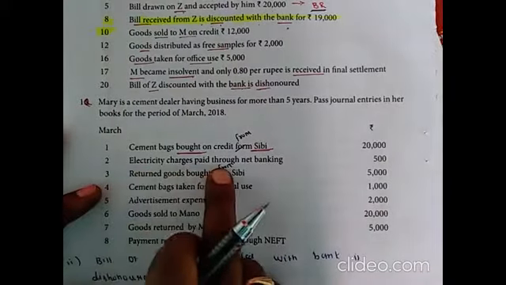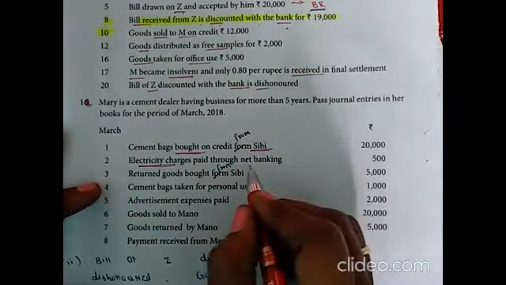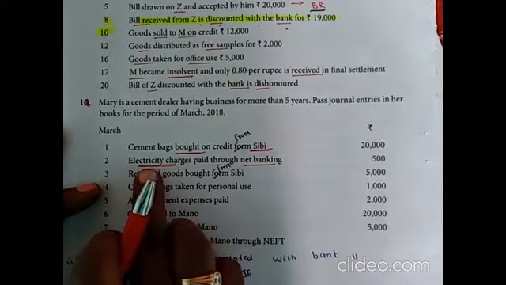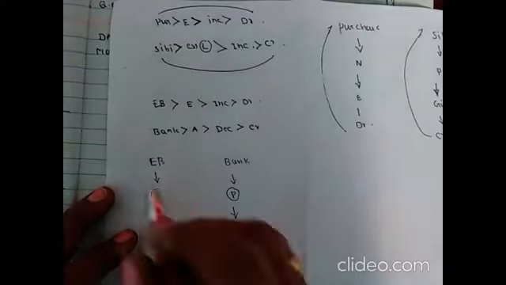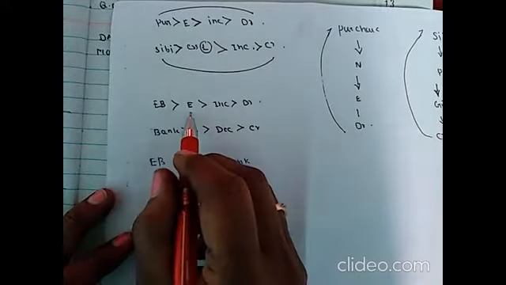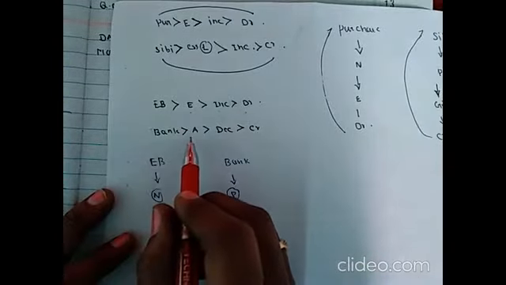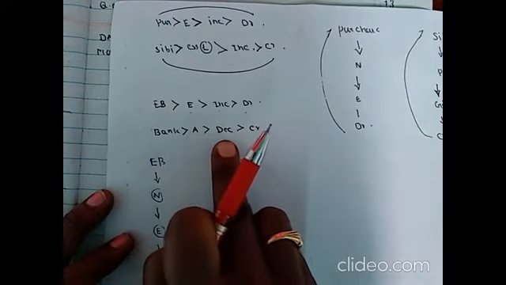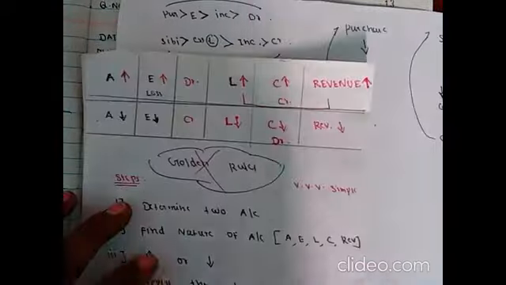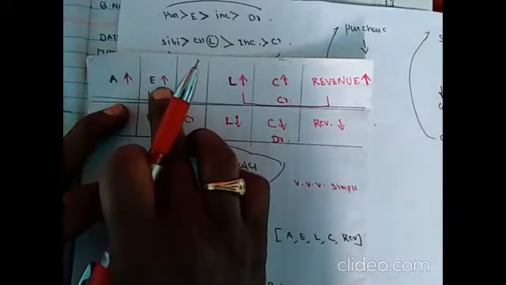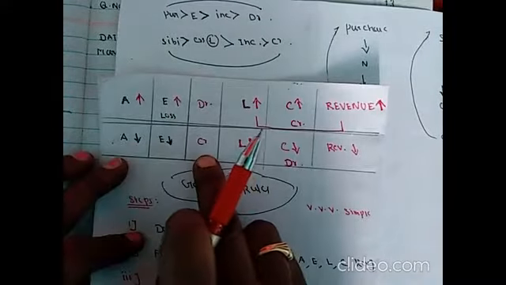Electricity charges paid through net banking. Electricity charges and banking, so bank involved and EB. The involved accounts are EB and bank. EB is expenses, electric charges expenses increase means debited. Bank is an asset, bank balance will decrease, so credited. So expense increase means debit and asset decrease means credited.